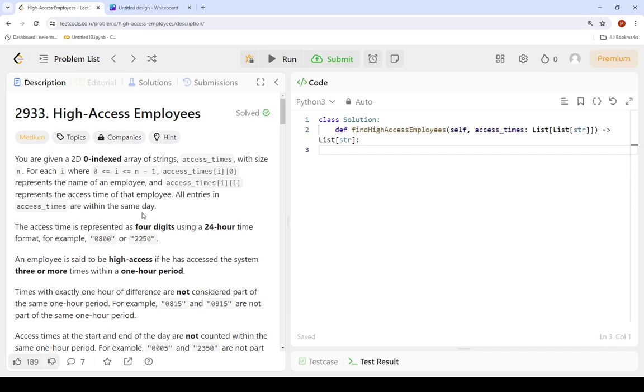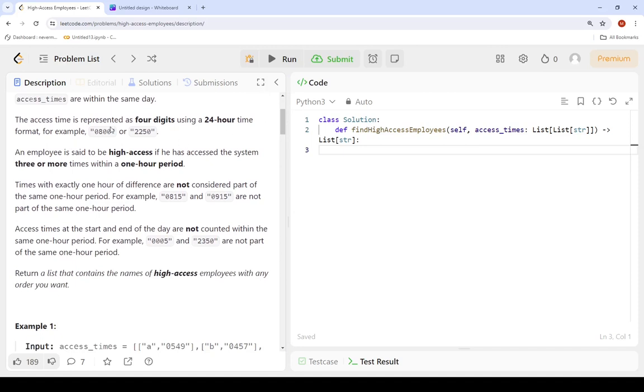Okay. The access time is represented as 4 digits using a 24-hour time format. For example, 0800 meaning 8 o'clock in the morning, or 2250 meaning 10:50 in the evening.